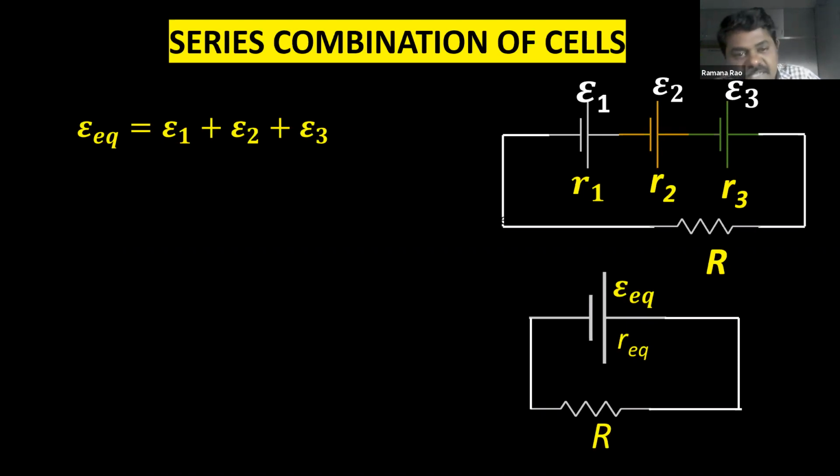If 10 number of cells are there, you have to add all the 10. Epsilon 1 plus 2 plus 3 plus 4 plus 5 till 10. If N cells are there, we have to add all the N. Okay.